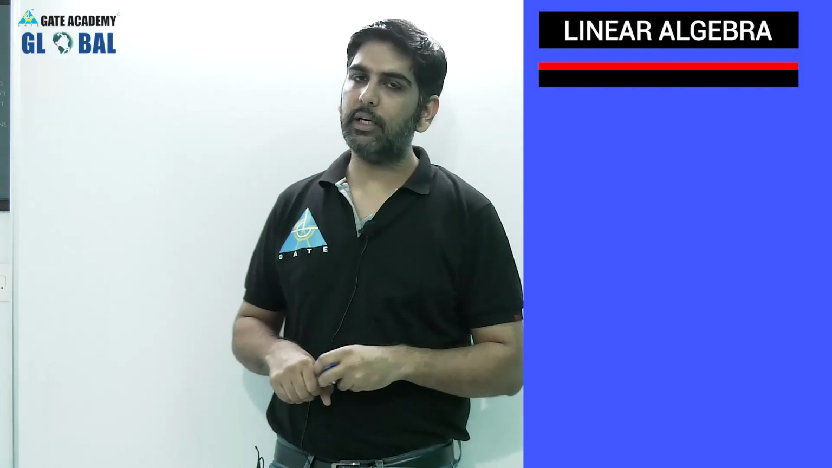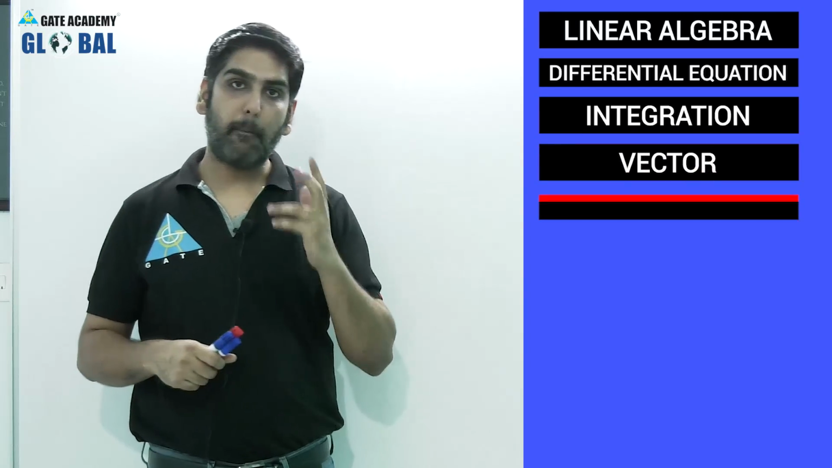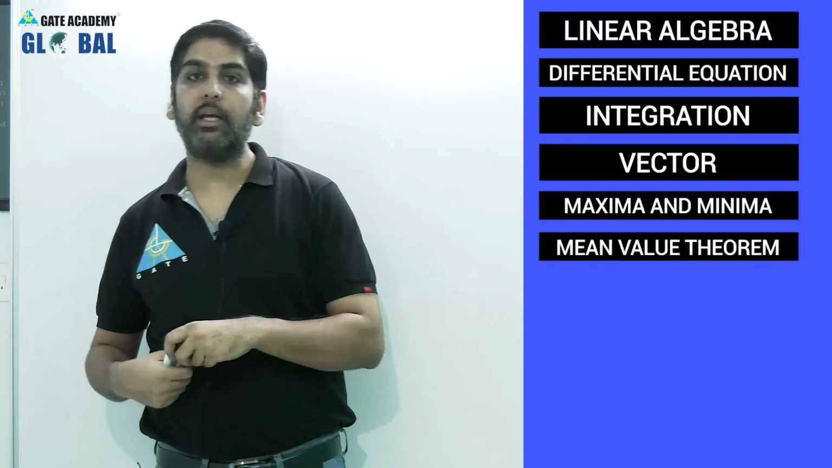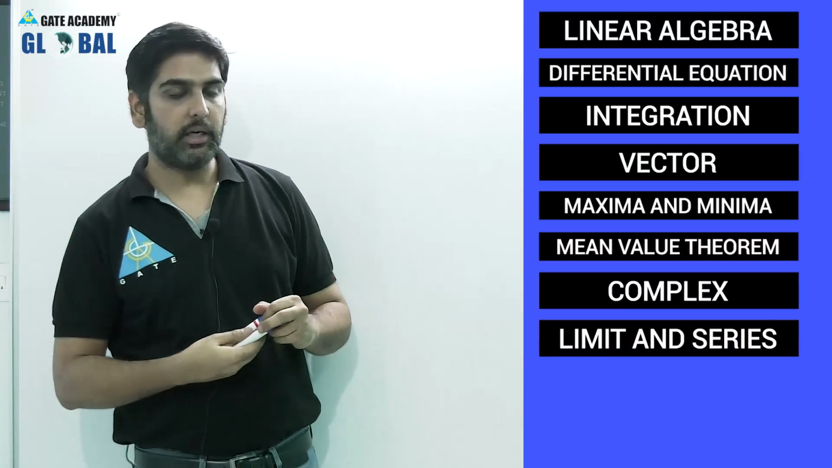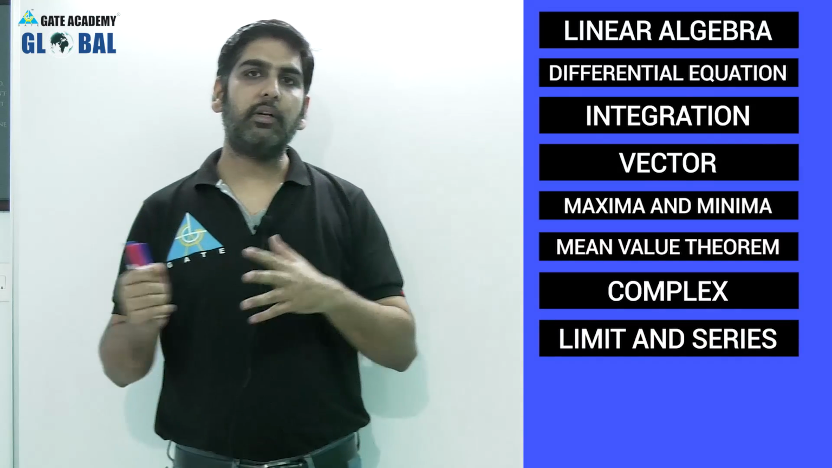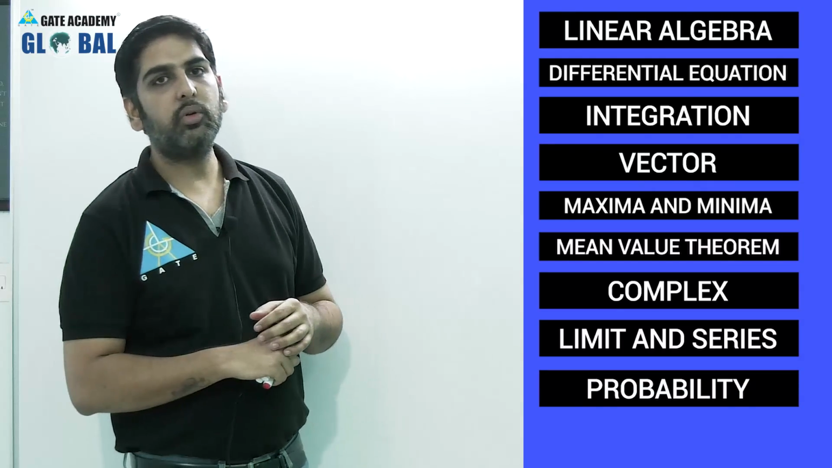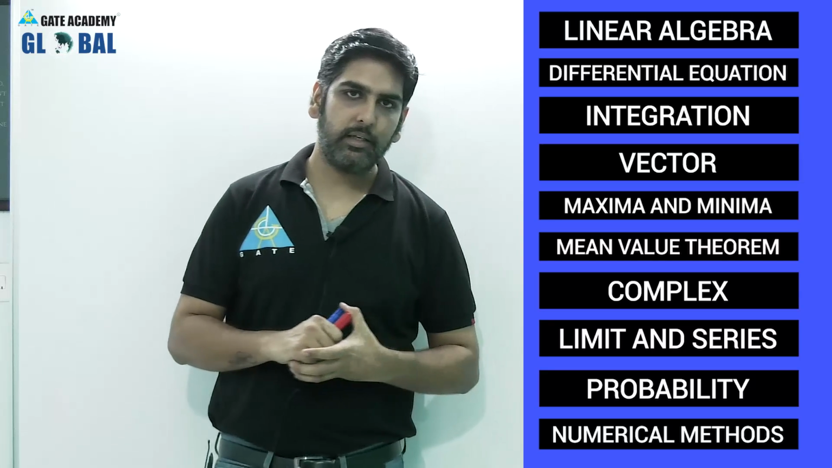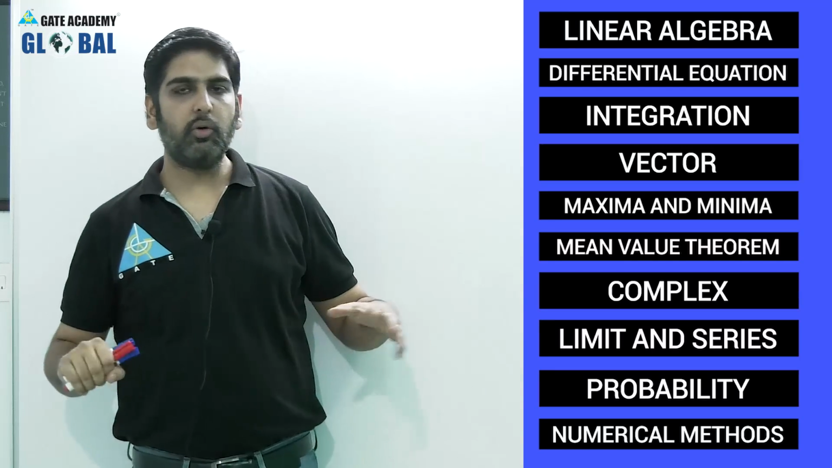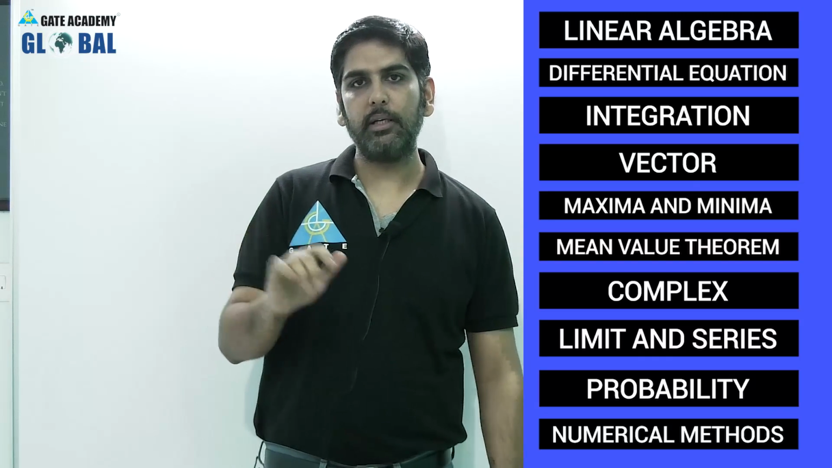So again, I'm briefing: chapter number 1 is linear algebra, then differential equations. We have the integration part, the vector part, maxima and minima, then the mean value theorem, and again we have the complex part, followed by limit and series. Then after that, very important, is probability, and we finally conclude the complete mathematics with numerical methods, right? So this is nothing but the introduction part of the whole GATE mathematics.